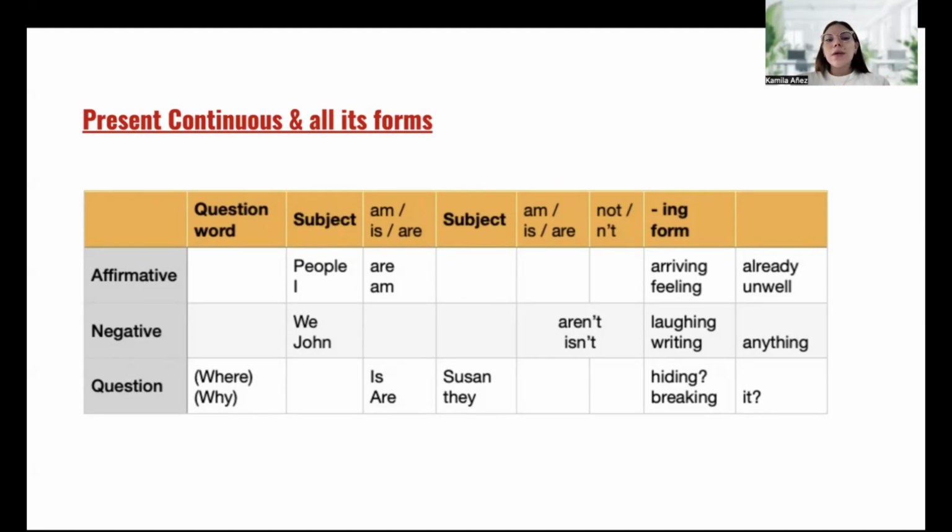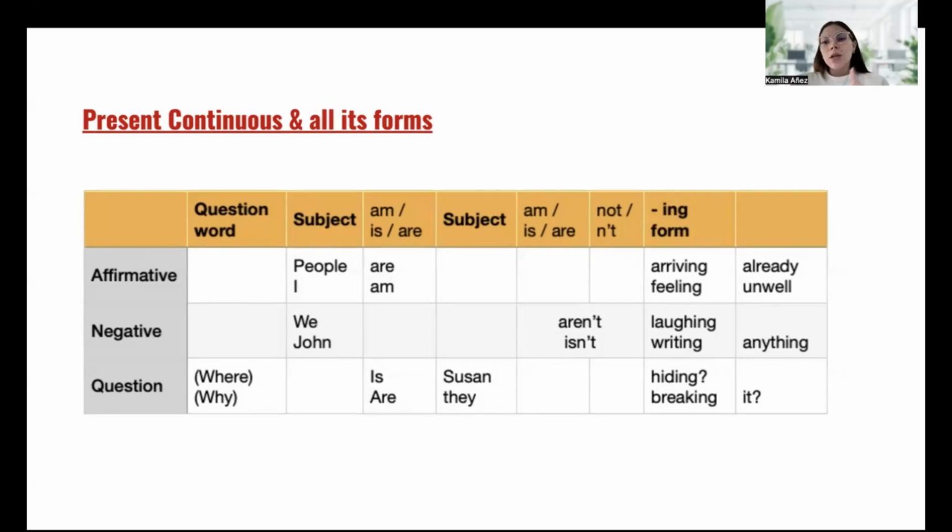For negative, we have subject. We do have the verb to be, but we have the verb to be in negative. So aren't, isn't, or I am not. Aren't is for we, you, they. Isn't is for he, she, it.